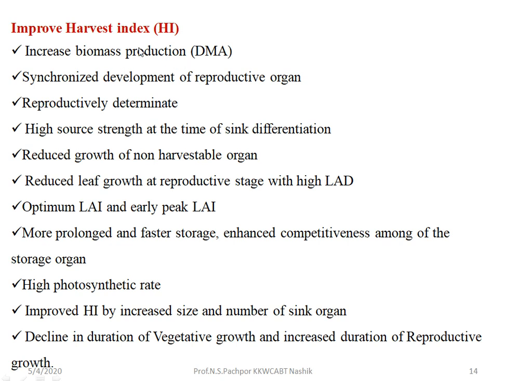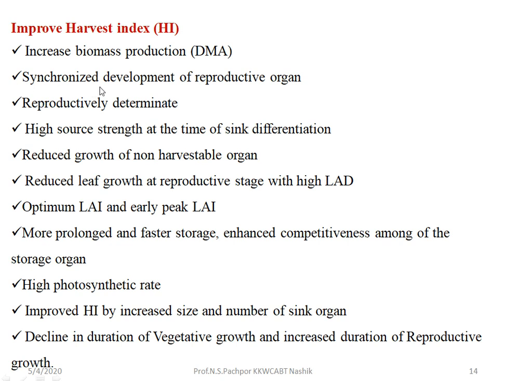Whatever is accumulated or stored in the sink is already synthesized in the source region. So in order to increase the accumulation, there should be an increase in production. So increase the biomass production to improve the dry matter accumulation. That's why increased biomass production is the first thing.